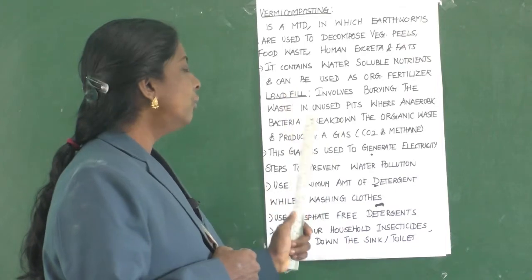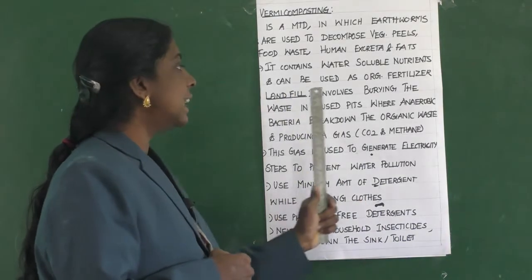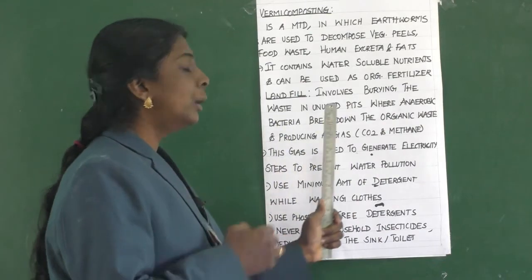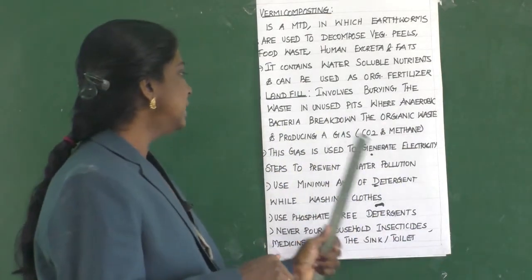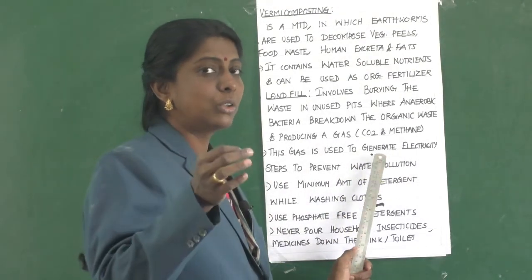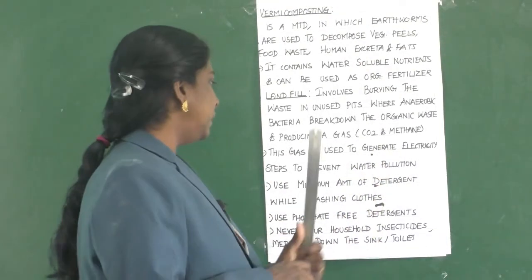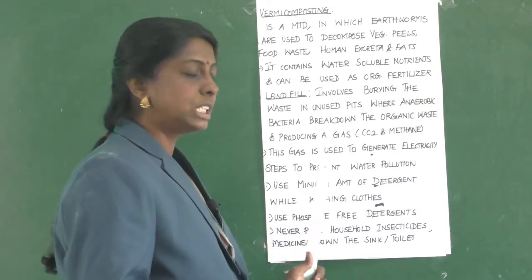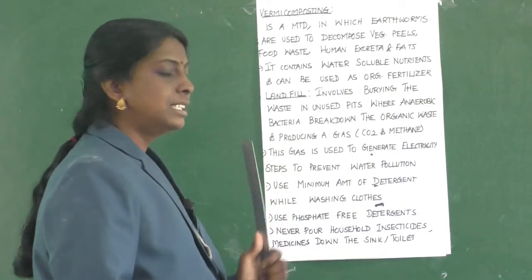That is what it is. It involves burying of waste in unused pits where anaerobic bacteria break down the organic waste, producing a gas which is a mixture of carbon dioxide and methane. Further, this biogas is used to generate electricity. Clear?